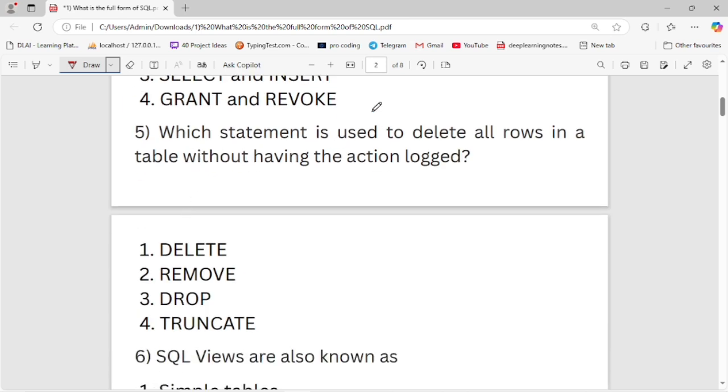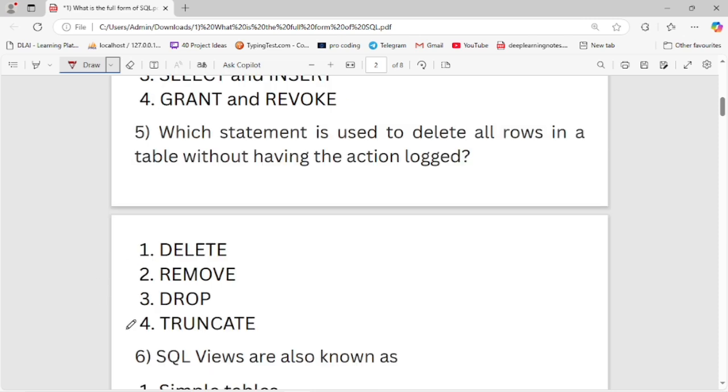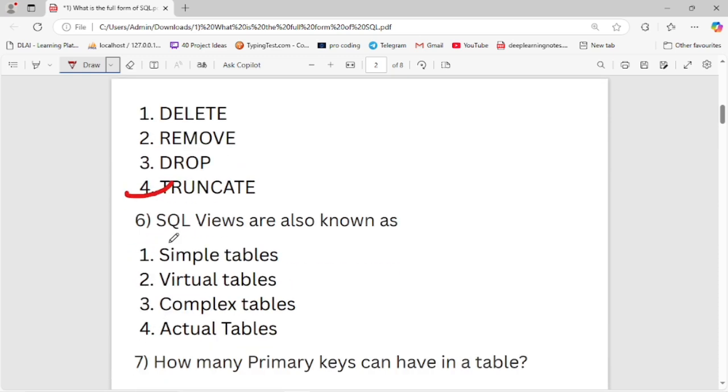Which statement is used to delete all rows in a table without logging the action? First is delete, second is remove, third is drop, and fourth is truncate. Here the fourth option is the right option, without logging it can delete all the rows from the table. Now let's move to the next question.